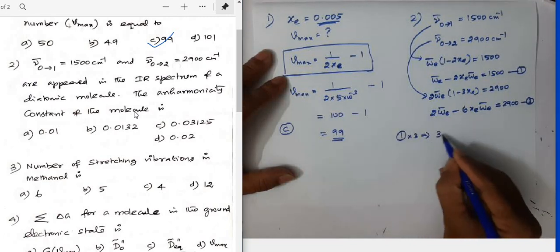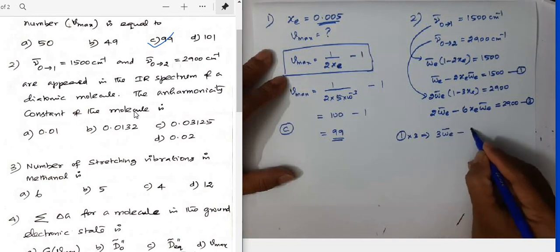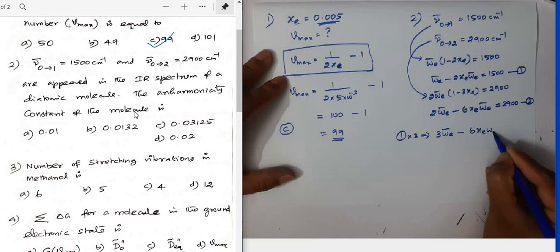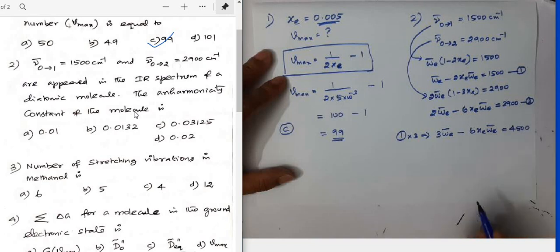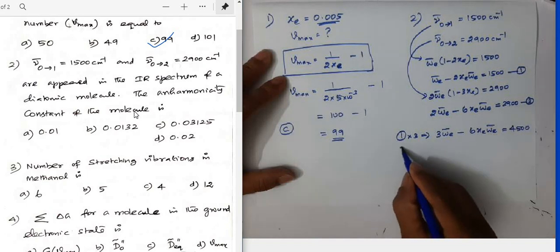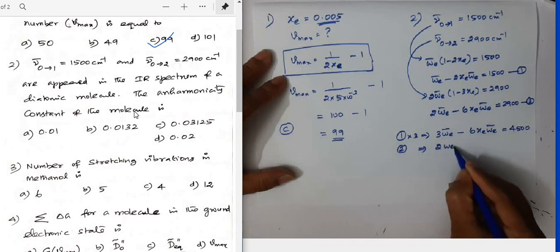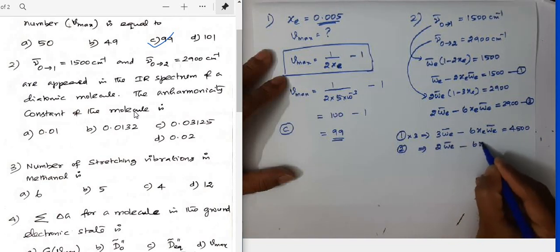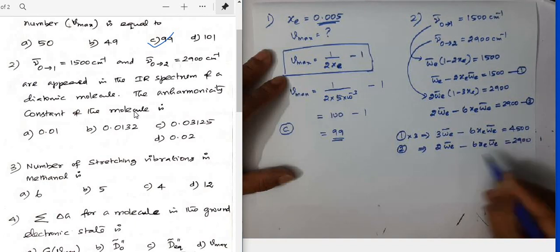So I'll get 3 omega e bar minus 6 xe omega e bar equal to 1500 into 3, which is 4500. And I'll keep equation 2 as such: 2 omega e bar minus 6 xe omega e bar equal to 2900.